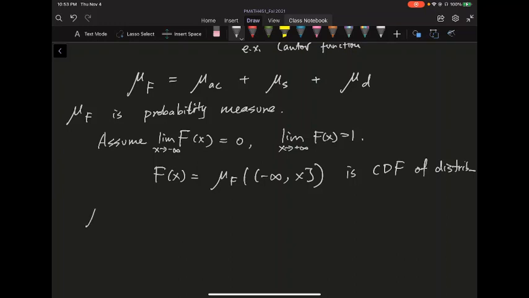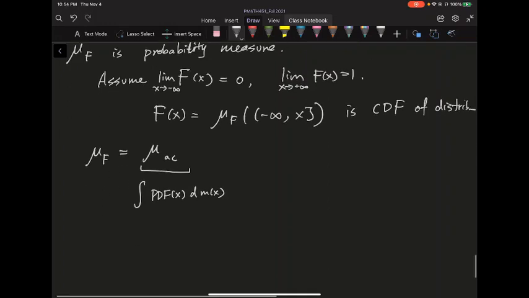So for this mu of f, you have a mu of AC, which looks like the integral of the PDF function of x. I'm not going to give out the definition here. The absolutely continuous part is basically those probability measures that have a density function.